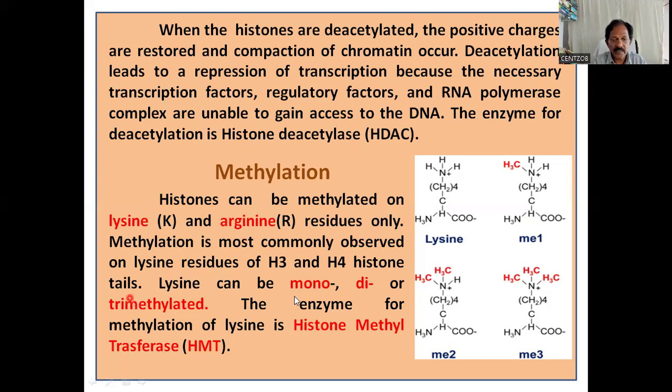Lysine can be mono-, di-, or trimethylated. You see, it is monomethylated, dimethylated, or trimethylated. The enzyme for methylation of lysine is histone methyltransferase.